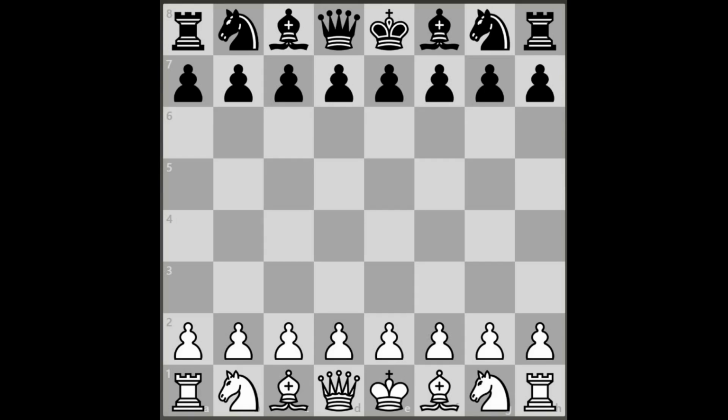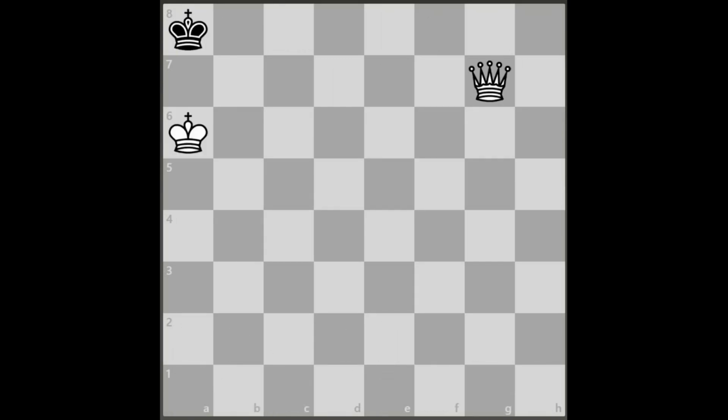First let us see what is a stalemate. Now this is white's turn to move. Suppose if white moves here, then king is not in check, but he has no other place to move, because this place is covered by both the king and queen.